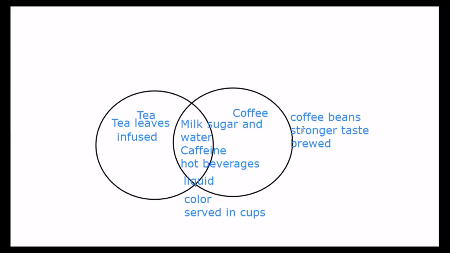But most ideally, Madam, yes, coffee trees are always planted in rainy forests, right? Okay, that could be another similarity. So this is how we build up a paragraph. We can use so many other transition words, like when we are comparing coffee and tea, we would say similarly. Like we can say coffee is made up of milk, sugar, and water. Similarly, tea is also made up of these things.